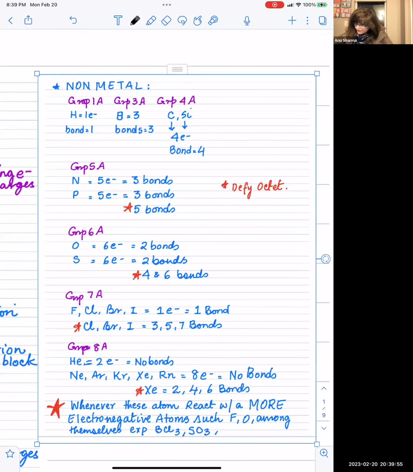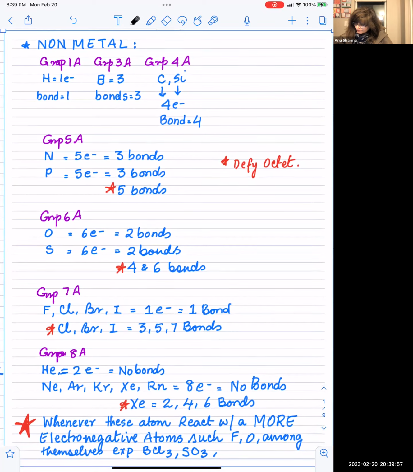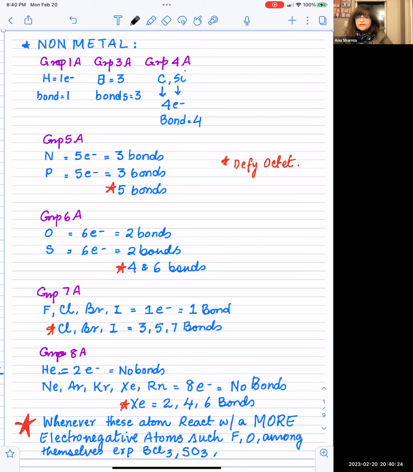Okay, a lot of it in chemistry is the environment, the chemical environment, the experiment, but at the same time also, what are they reacting with? So if phosphorus connects with a less electronegative atom, such as hydrogen, it will form 3 bonds. But if phosphorus combines with a more electronegative atom, such as oxygen, then it expands its capability to accommodate the needs of oxygen. So it can make more than 3 types of bonds. So that's going to be like it can make 5 bonds.